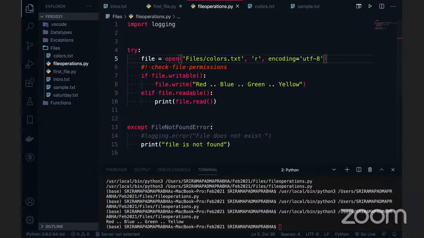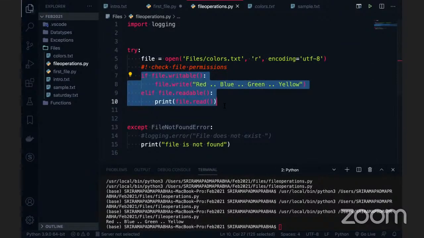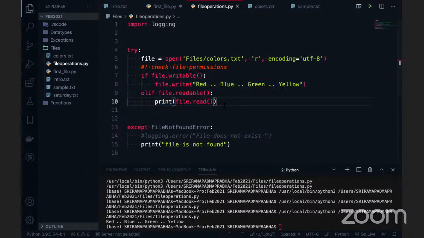We need to be very careful when you are using the plus, R plus, W plus. Right now it is R plus. If you give that, it will go to the if writable. Yes, it is writable, else it will never come to the else statement, because there is already the plus. Plus indicates something called write mode, because I've written the if else statements here. Otherwise we can read it, no problem.